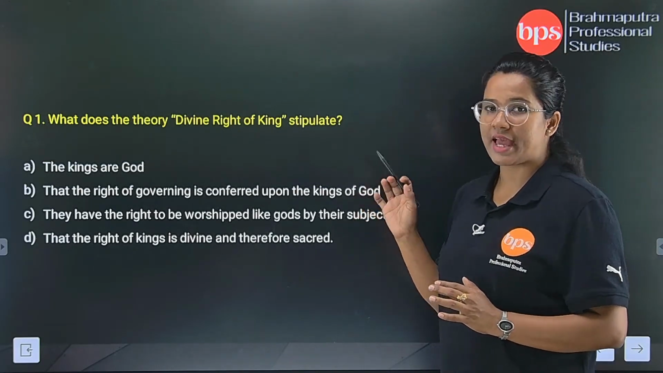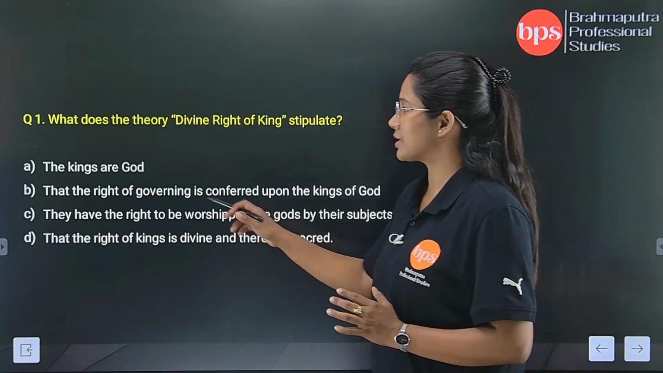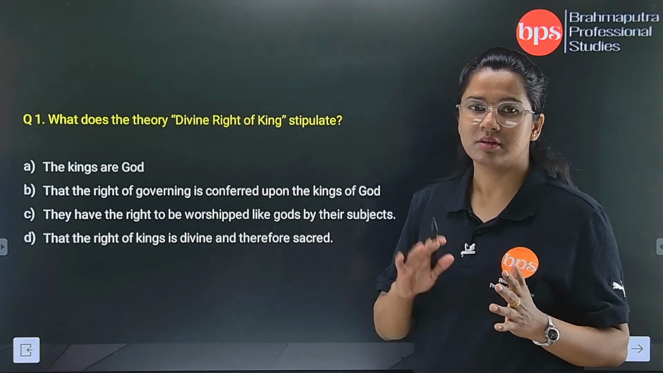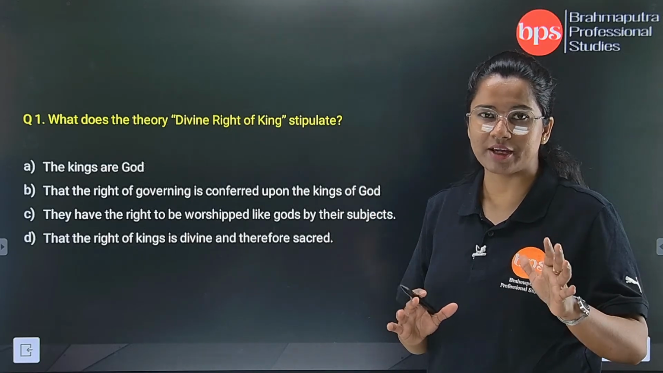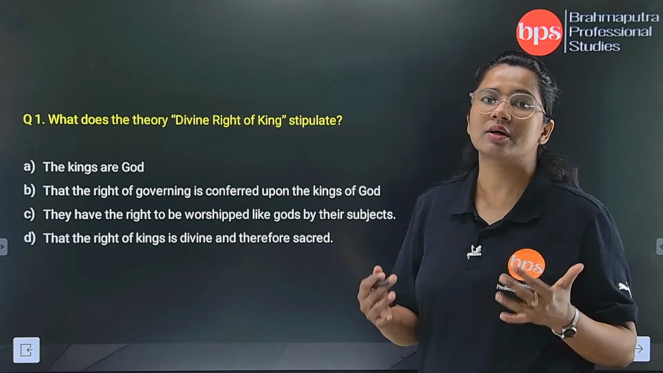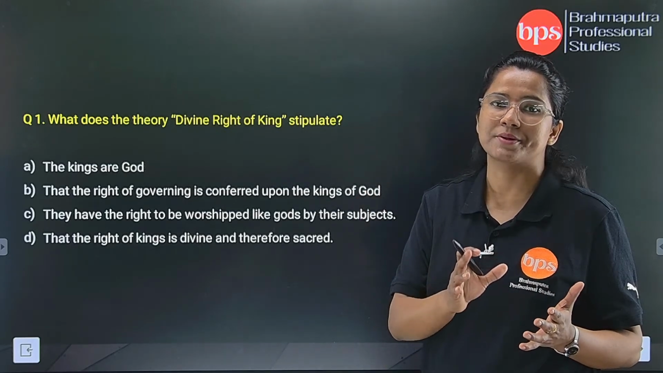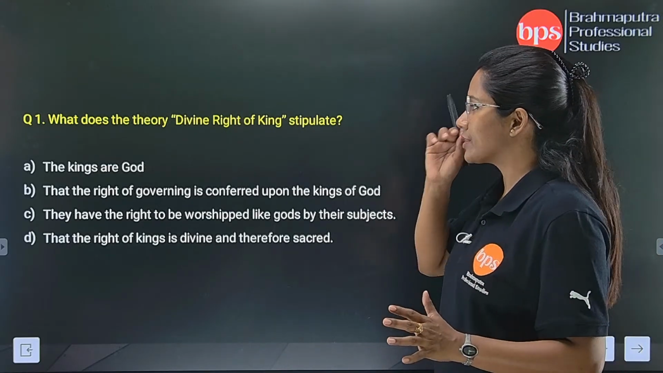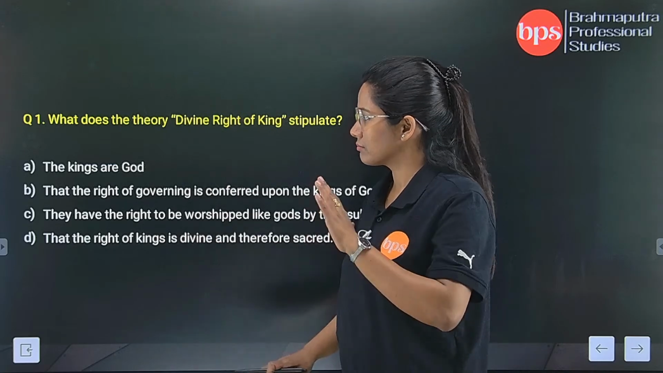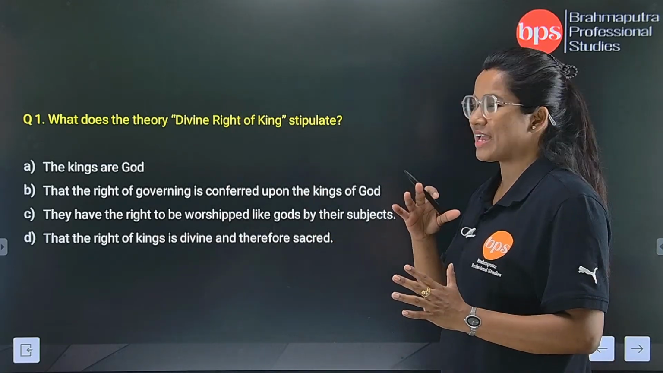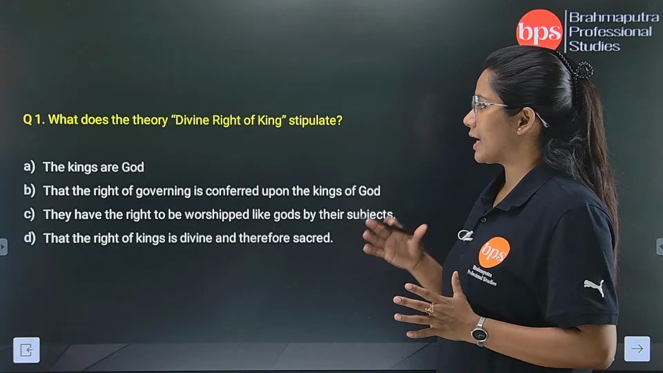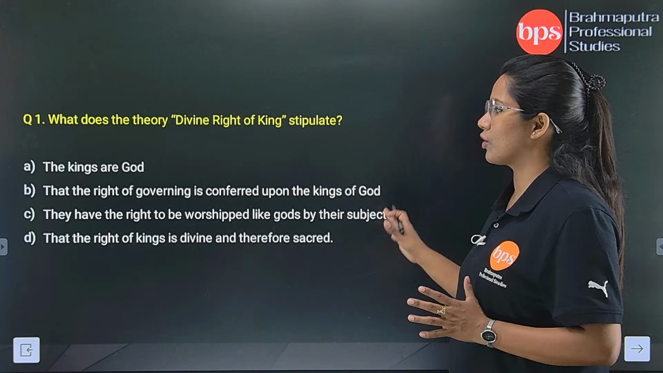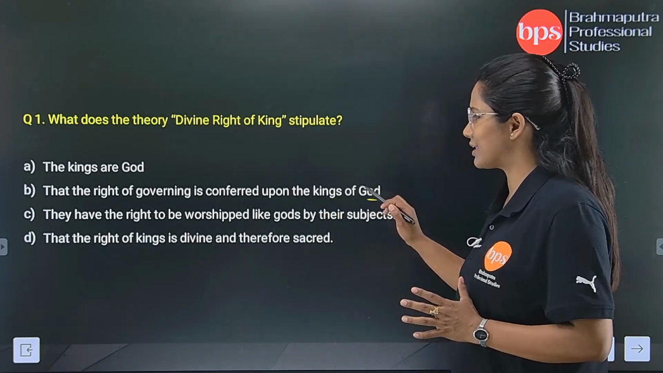So here we will again try to answer the question. What does the theory actually explain? That the kings are God. Are the kings God? It is not trying to define that. Divine right is giving the power to the kings, that you are the person selected by God to rule over the common people. So option A is not matching with the passage. That the right of governing is conferred upon the kings of God. Kings of God, that also doesn't match.